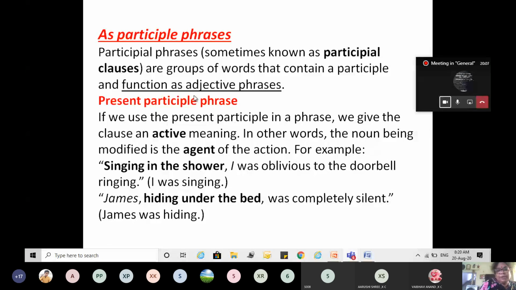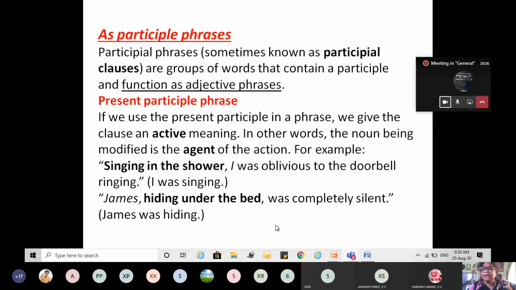Present participle, singing in the shower. We have seen this. I was singing. I was oblivious because the clause has been used. It gives an active meaning. Like James, who was hiding. James was hiding. So it is an adjective phrase. Hiding under the bed, James was completely silent. This is a complete sentence.